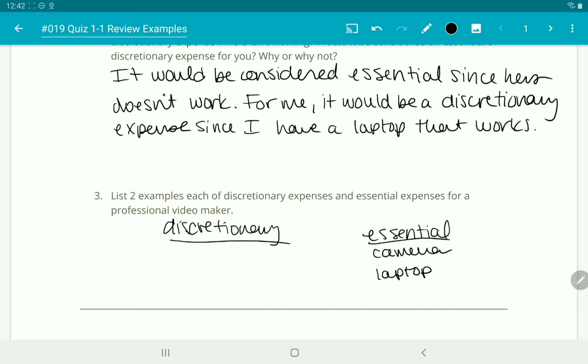Okay, so that's 2 things. Then discretionary things might be the coffee they have to drink in order to stay up really late in order to edit their videos. And then maybe a new desk if they already have one. So you can be as creative with this as you want. Just make sure you list 2 of each.